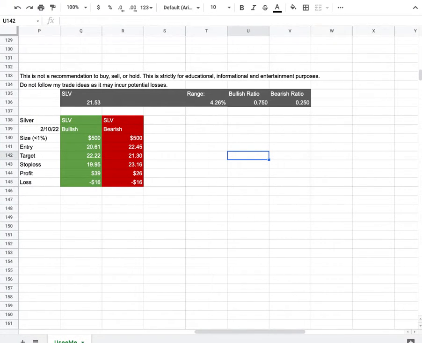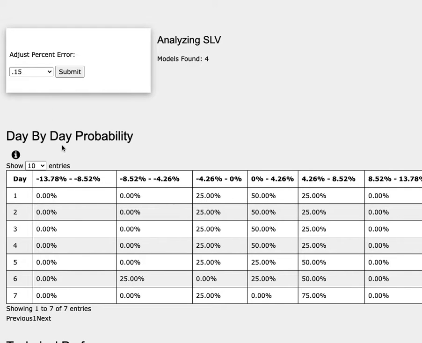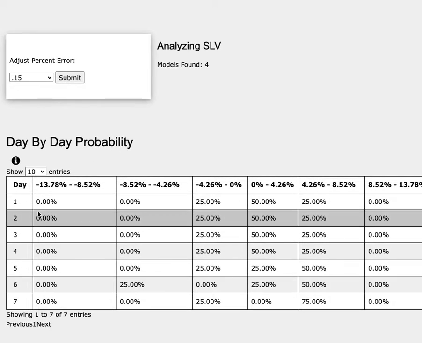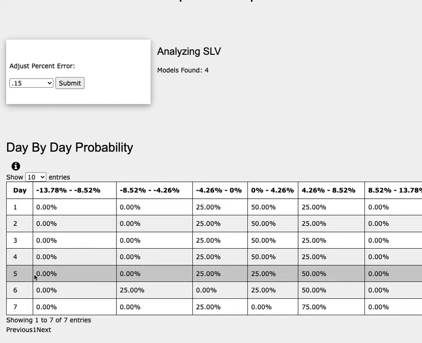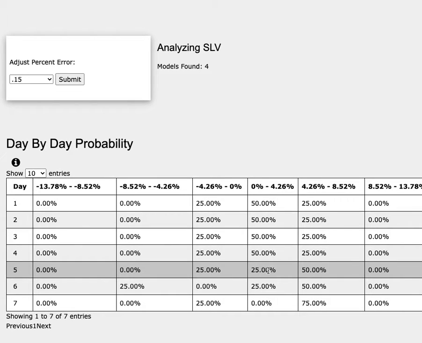So how did I develop these trade ideas? It all comes from the day-by-day probability model, and as we progress to the 5th day or week of trading, silver futures has a 25% chance to climb between 0 to 4%, and a 50% chance to climb between 4 to 9%. To the downside has a 25% chance to fall between 0 to negative